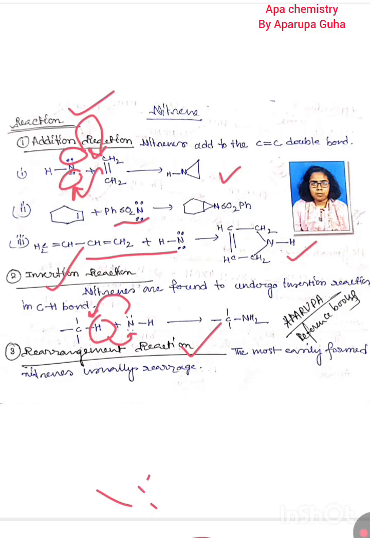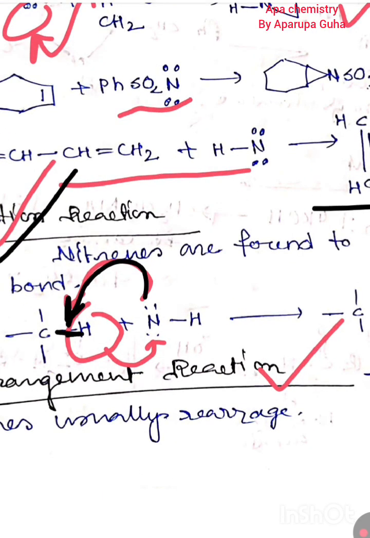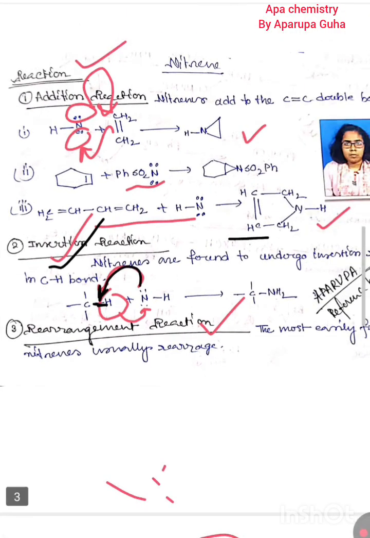Now we have to go to reactions. First one, addition reaction: it can be added to any type of alkene. That is called addition procedure. Next one, ring formation can be produced here. And insertion: it can be inserted in between a carbon hydrogen bond. Here nitrogen can be inserted in this carbon hydrogen bond, so this is produced. And last one, rearrangement reaction.